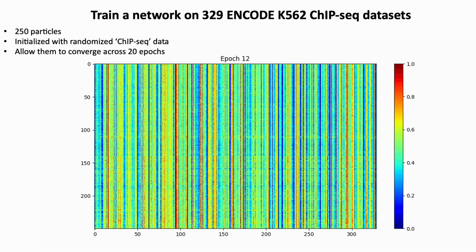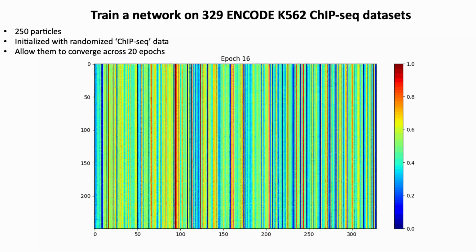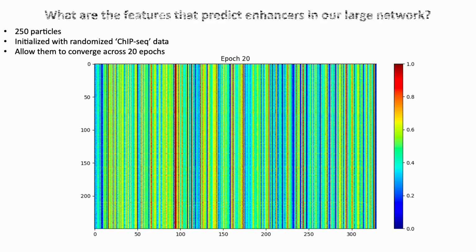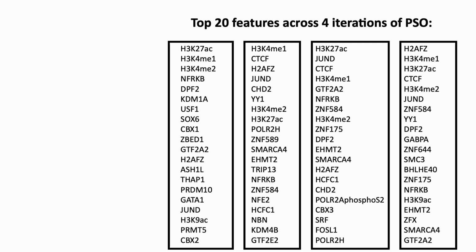And this is essentially the network we get, trained across 20 epochs. And you see, again, this is the data summed up now across 329 data sets to a single column, just because actually visualizing the entire 33,000 column network was not really a practical approach in terms of seeing the data. But we once again see very specific striations. We can pull that data out because every column represents a different data set. And we can see across these 20 epochs which data sets appeared to actually be important. And here is the data across 4 different iterations of PSO.